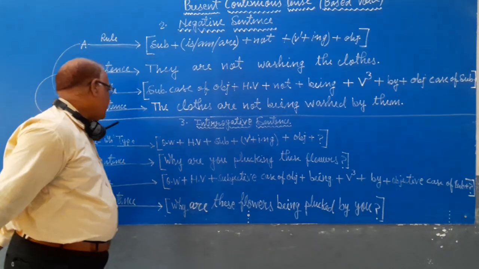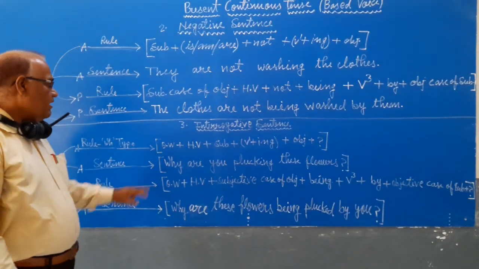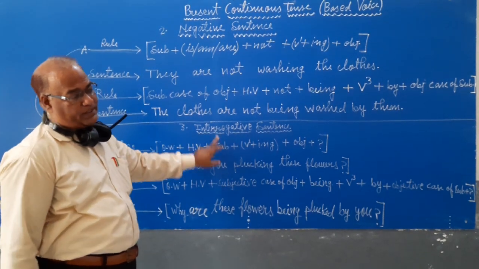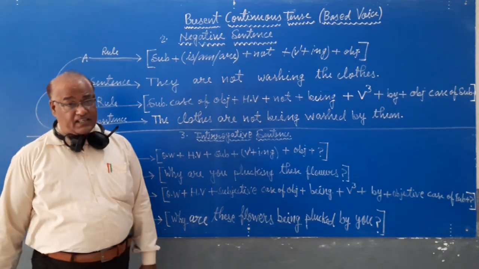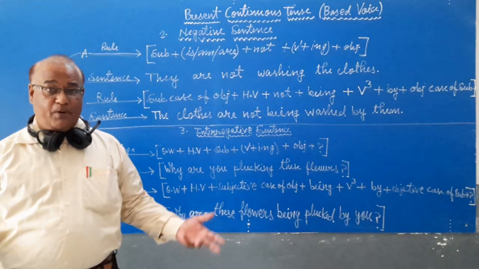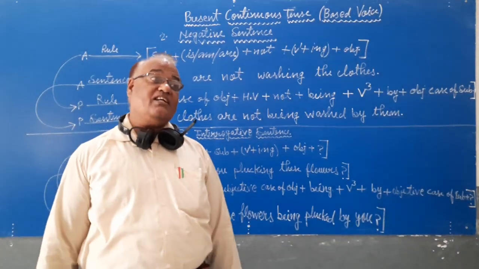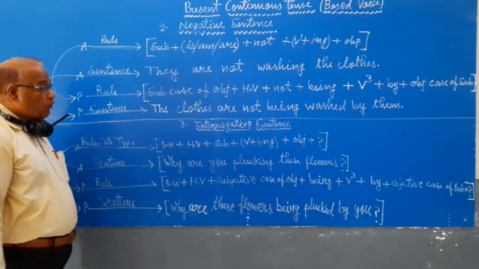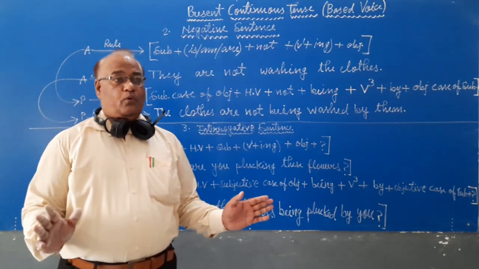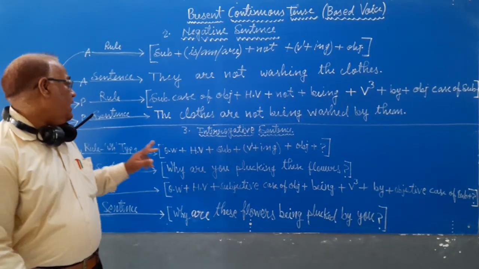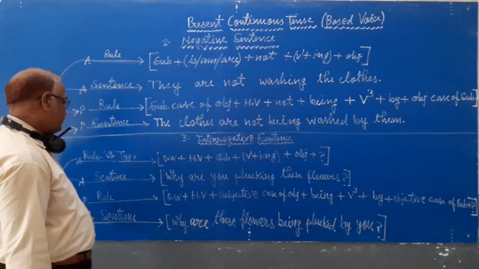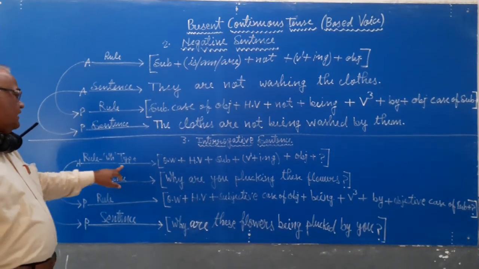Now it is clear. And then after, I will go to the interrogative sentence. An interrogative sentence is a sentence in which we ask a question. You know that this type of sentence is known as interrogative sentence. So we will also try to form an interrogative sentence under present continuous tense. First of all, we will study the rule.